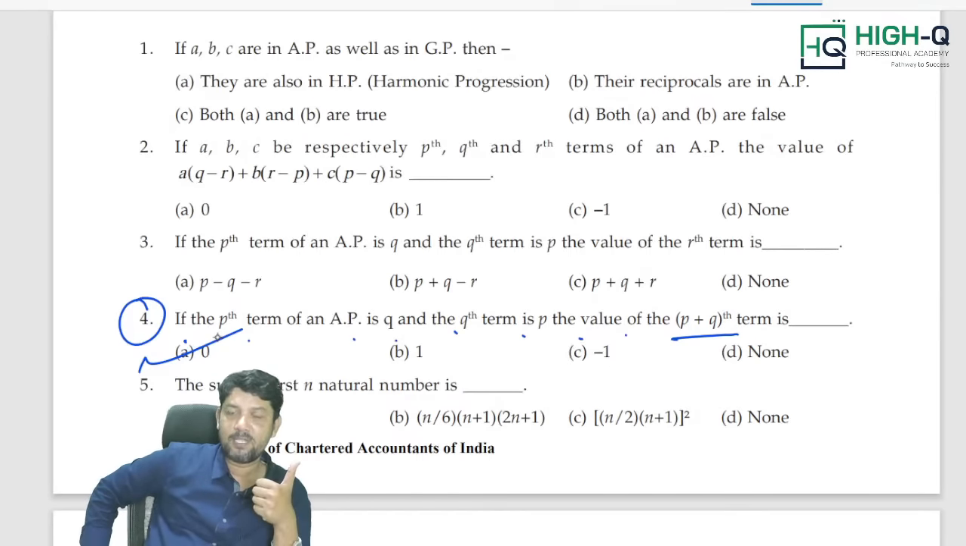For example, if the 7th term is 11 and the 11th term is 7, then 11 plus 7 is 18, right? The 18th term will be 0. Simple answer, you can do it.